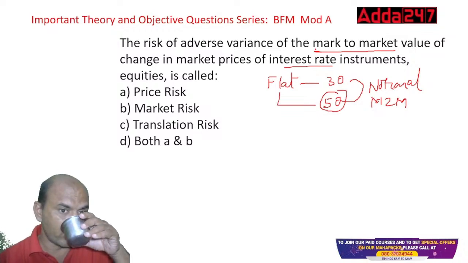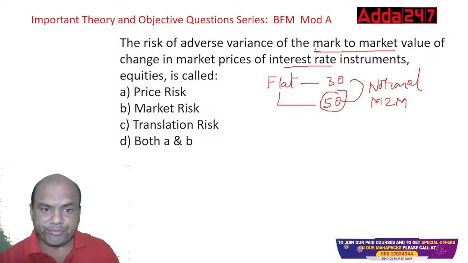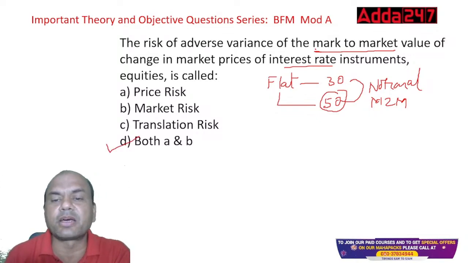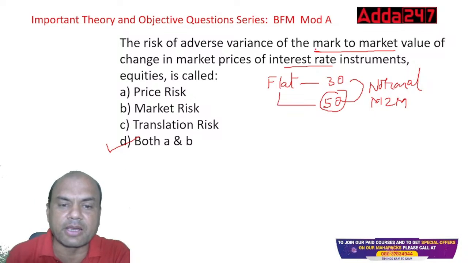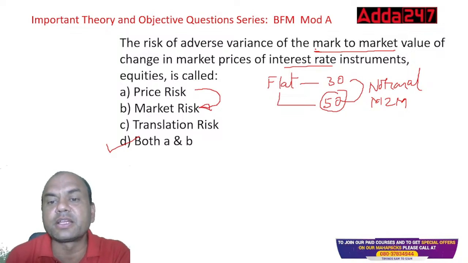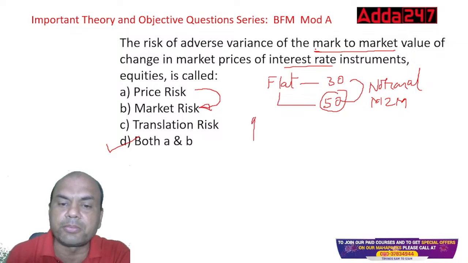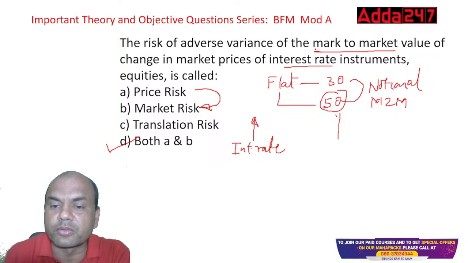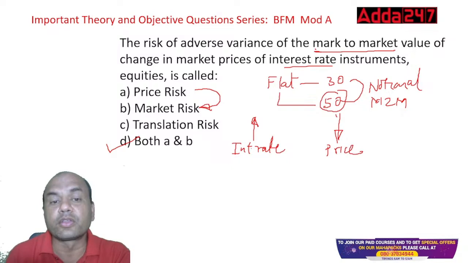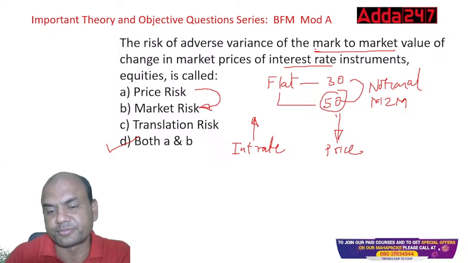It is both A and B. Price risk and market risk, both. Because here, market price risk is actually a part of market risk. And price risk arises because of the interest rates. If the interest rate goes up, then the price of the bond will go down. Price will always go down. So this is basically the logic behind this.